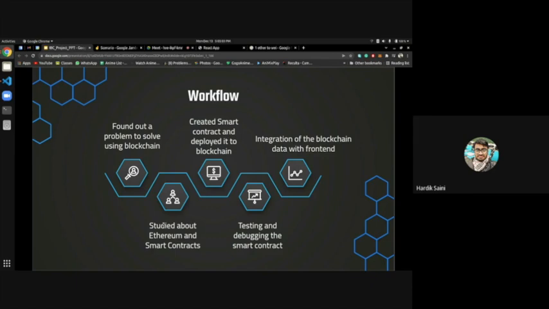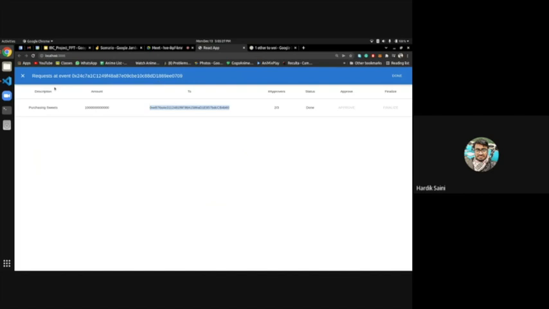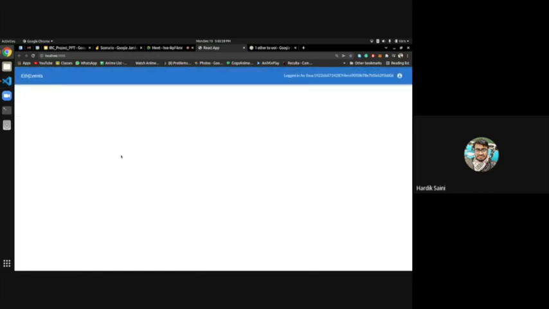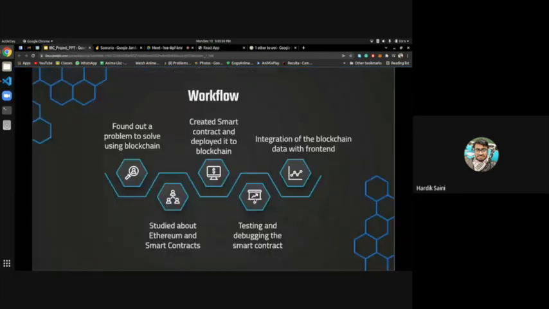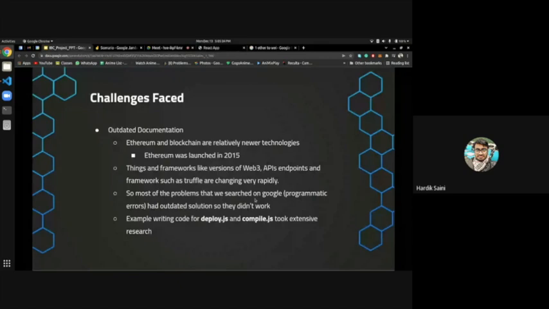Then we created a smart contract solution and deployed it on the blockchain, and then we did our testing and debugging of the smart contract, and then finally we did the integration of the blockchain data with our front-end web application. Once we were done with our smart contract and tested that it was working correctly, we created a front end, which I showed you just now.